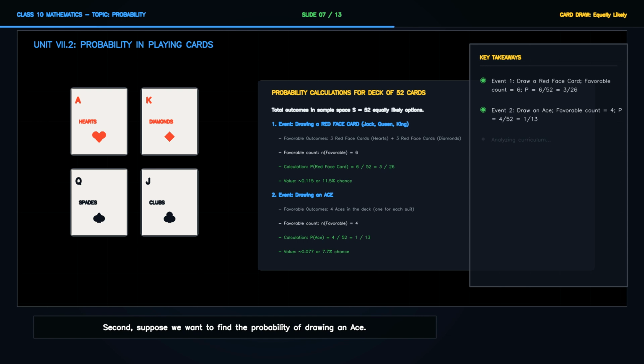Second, suppose we want to find the probability of drawing an ace. There are 4 aces in the deck, 1 for each suit. The probability is 4 over 52, which simplifies to 1 over 13. By counting the favorable outcomes exactly, we resolve card probabilities easily.